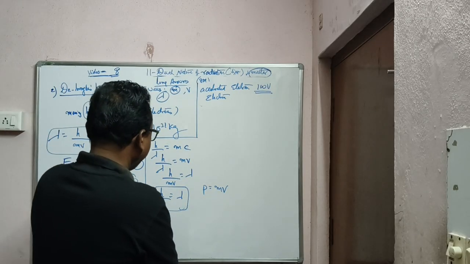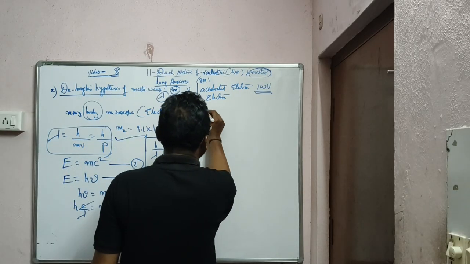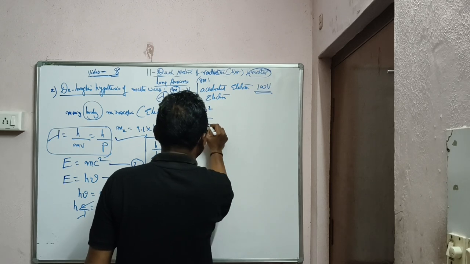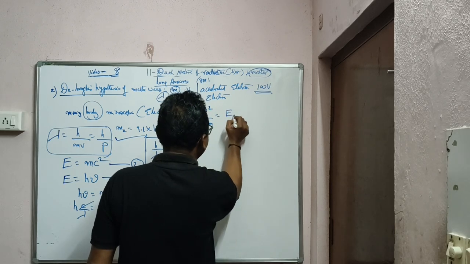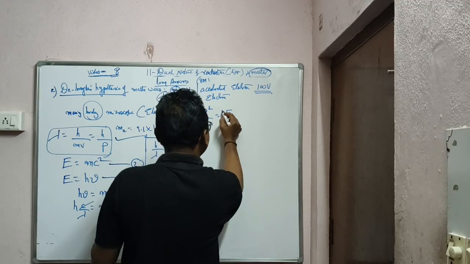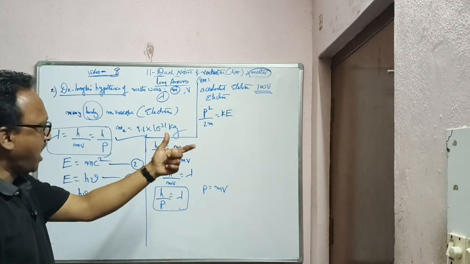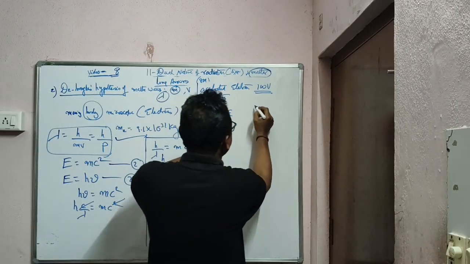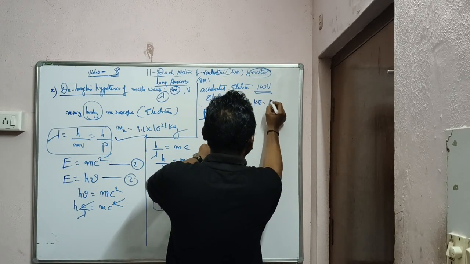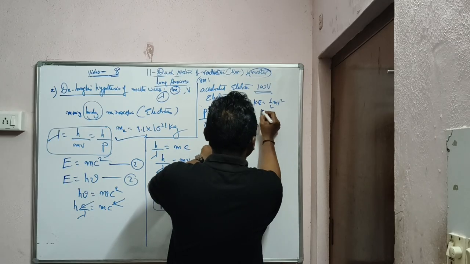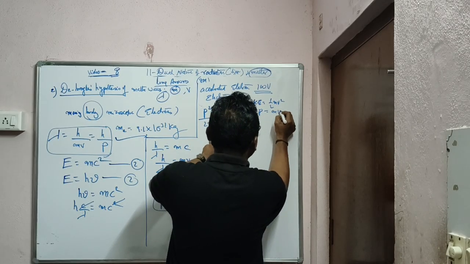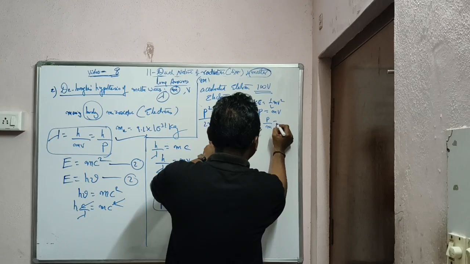Now దీన్ని మనం చేయడానికి ఏం చేస్తామంటే, ఇందాక మనకు ఒక ఈక్వేషన్ చేసి గుర్తుందా, p square by 2m is equal to kinetic energy, because kinetic energy equation ఏమో half mv square, momentum ఏమో mv. So p by m is equal to v.